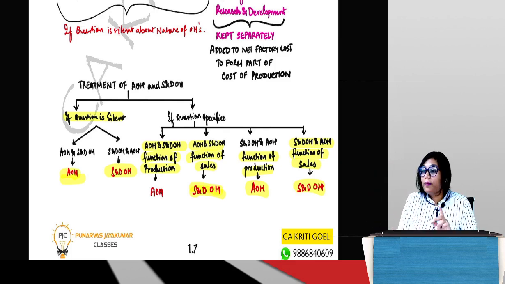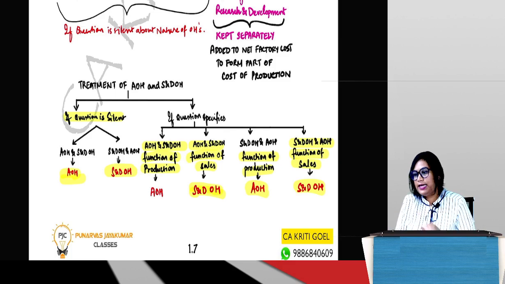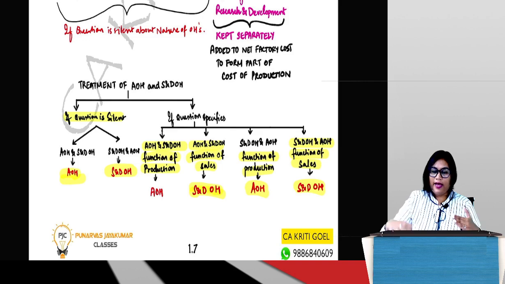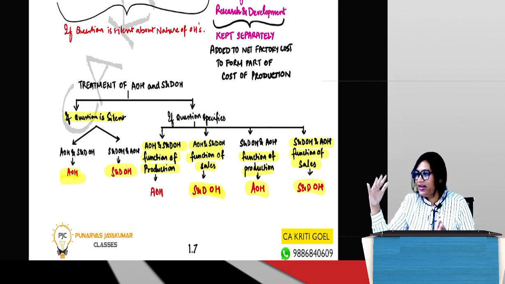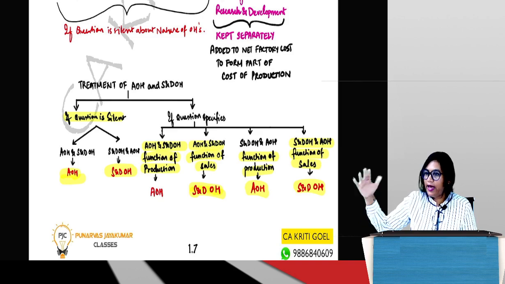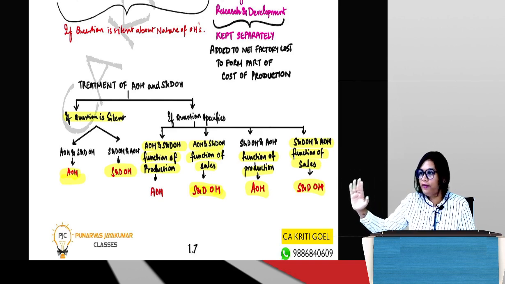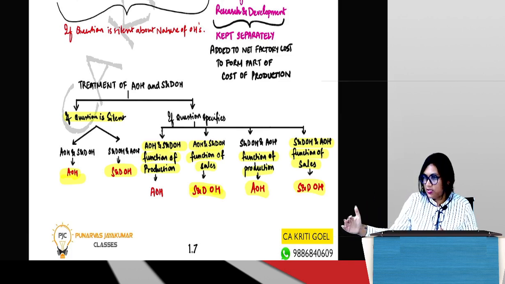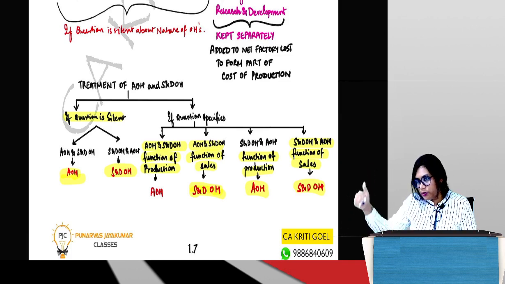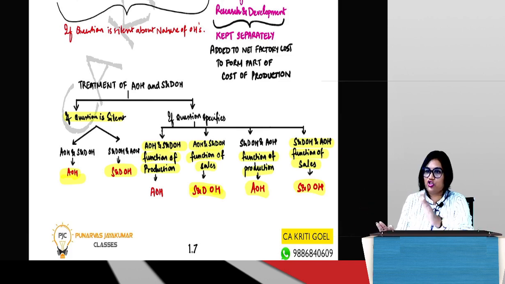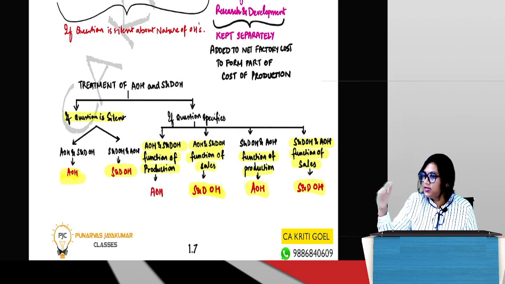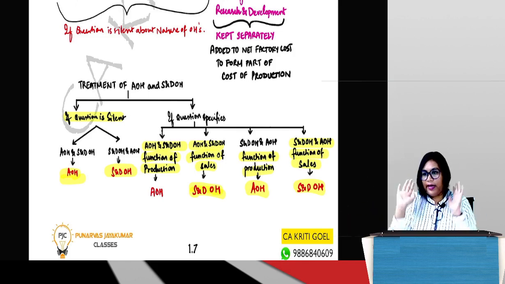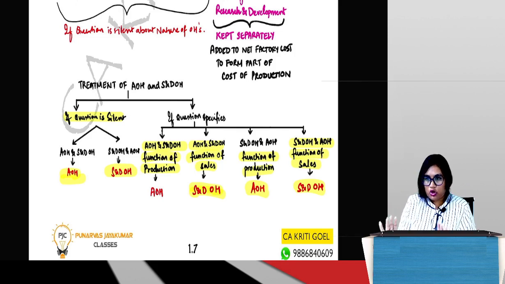Then we saw on the basis of functionality. How are overheads classified? Classified into factory overheads, admin overheads, selling and distribution overheads. And apart from that, we have one more, research and development overhead. In research and development overheads, we have product related, process related. Process related, depending on which process it's falling in, it will fall under AOH, SNDOH and FOH. So I am not considering that separately. If it is product related, it will be direct, it will not even be overhead. Guys, is it okay?